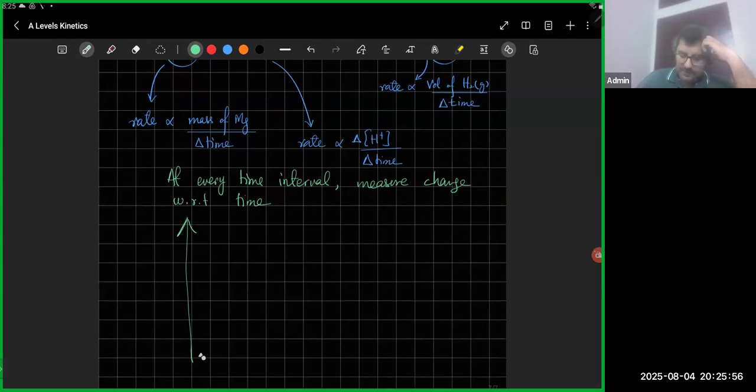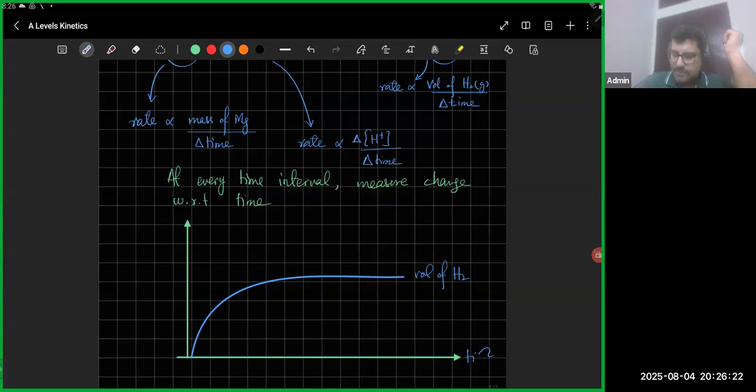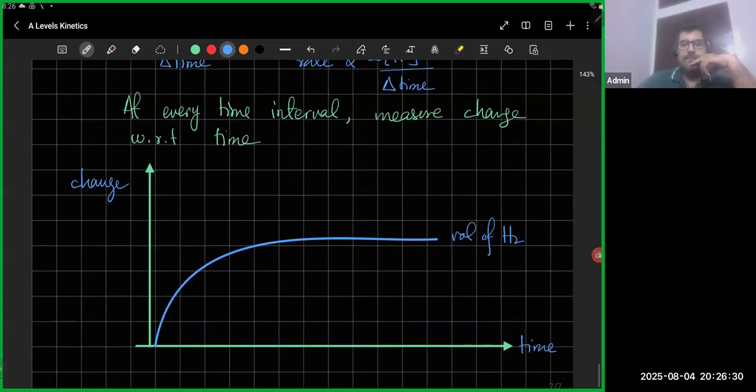If you're talking about the volume of H2, the graph would go up and then flatten out. After a certain point, nothing more would be produced. So that's the change that you're plotting with respect to time.